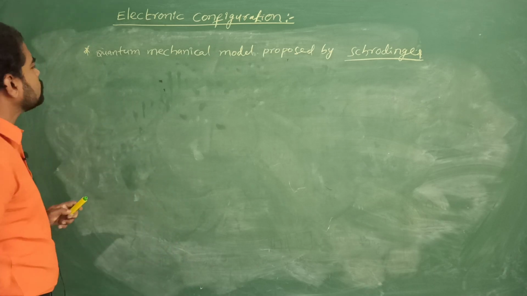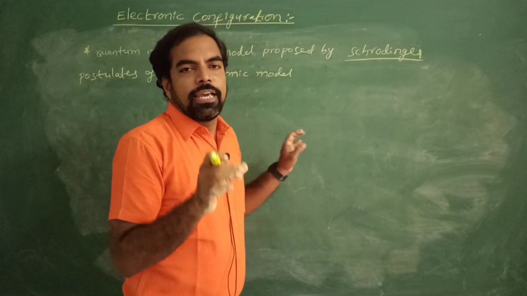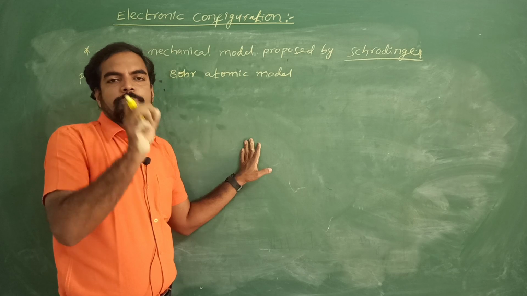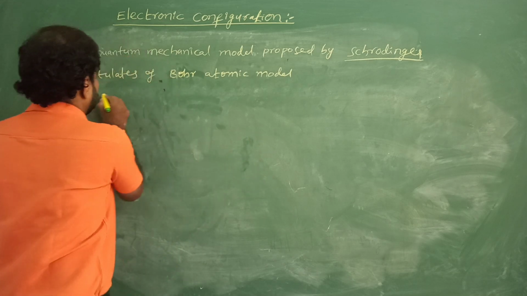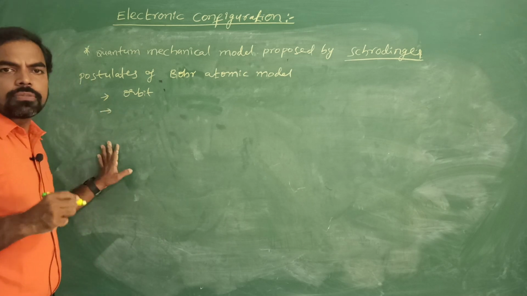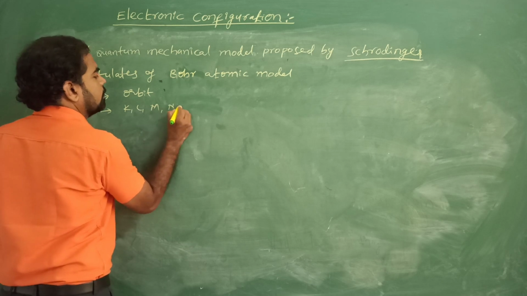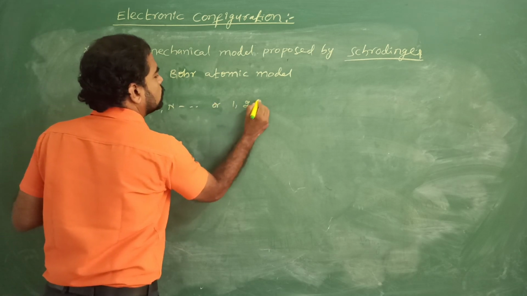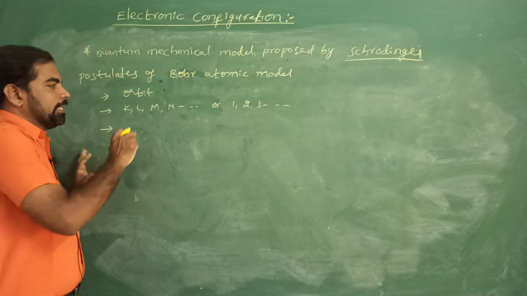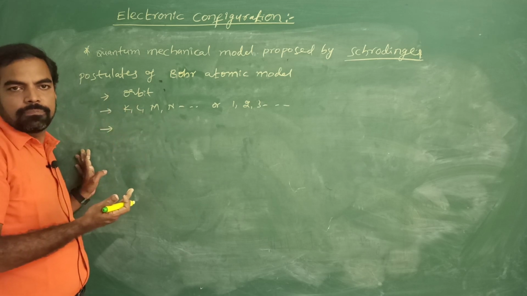Next, according to the important postulates of the Bohr atomic model, each and every electron revolves around the nucleus in a circular path. These circular paths are called orbits. The second point is that orbits can be represented with K, L, M, N and so on, or 1, 2, 3 and so on. As the n value increases, the size and energy of the orbit also increase.